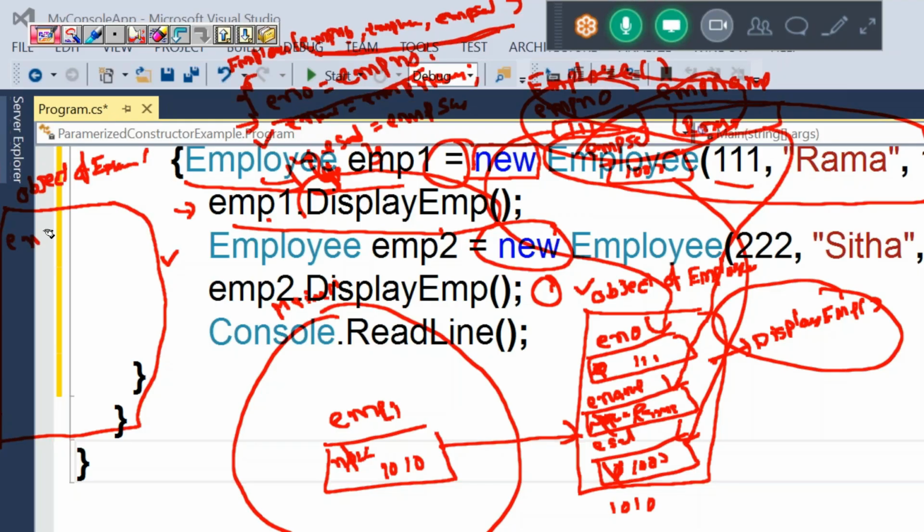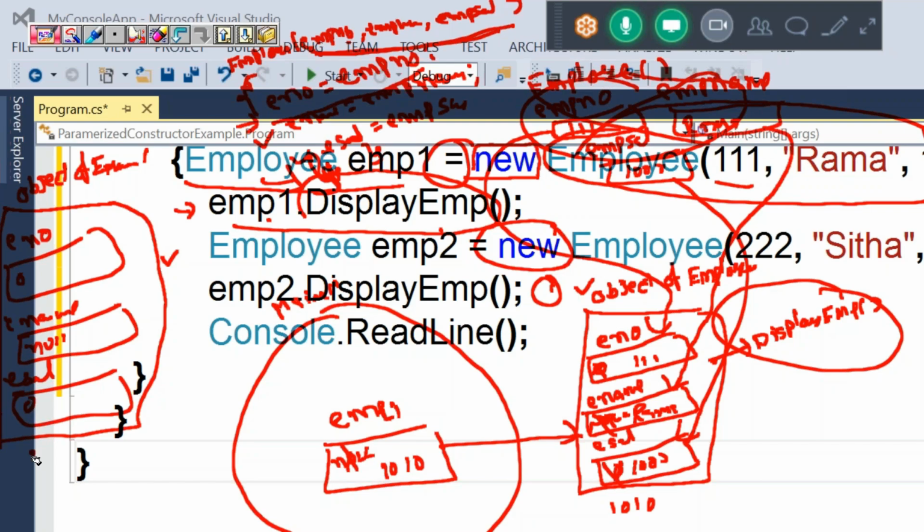And it allocates memory for ename, which is null, and ESAL is 0. Then the default object address is 2020, and this object is holding the address of a method called displayEmp.